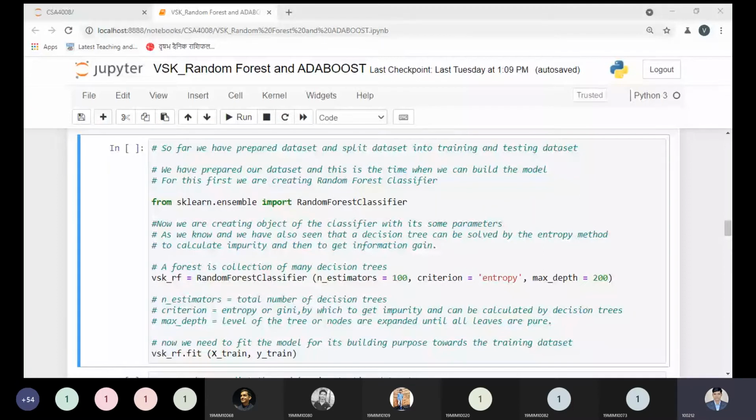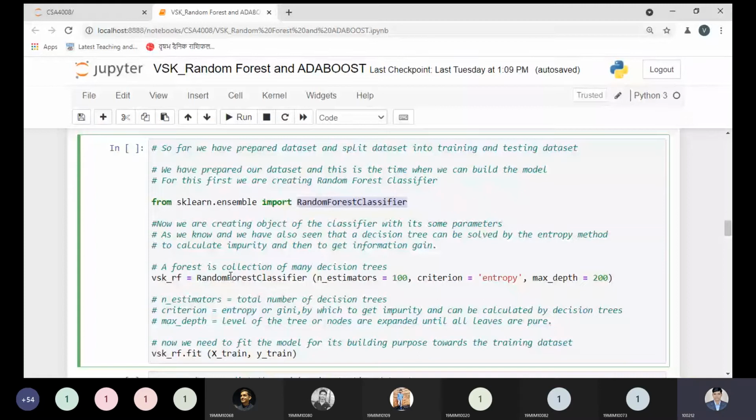Now we are creating the object of the classifier. With the help of this RandomForestClassifier class, we need to create an object, passing some parameters as required. Why? Because without creating an object, we are not able to access its features, its methods or properties. So I am giving the name of my object basic_rf.